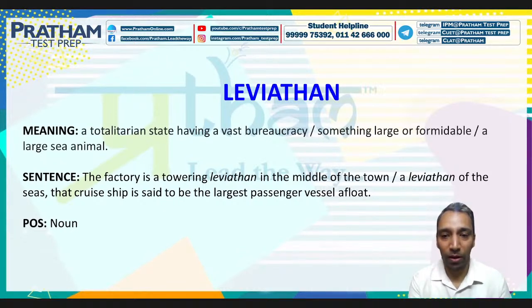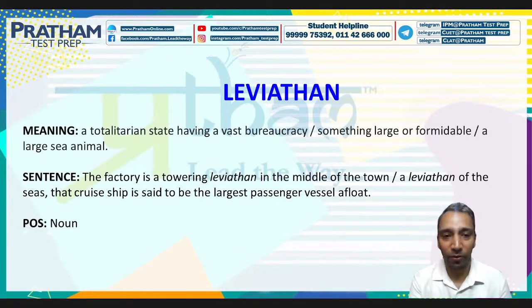The sentence that we can use is, the factory is a towering Leviathan in the middle of the town. The second sentence can be, a Leviathan of the seas, that cruise ship is said to be the largest passenger vessel afloat. That means very big, very huge. So it's Leviathan. Something large or formidable. And remember, it's a noun.